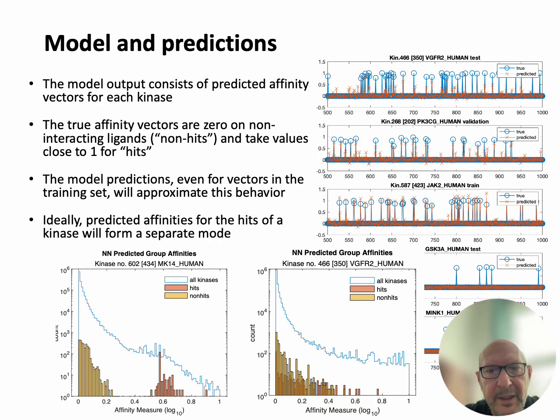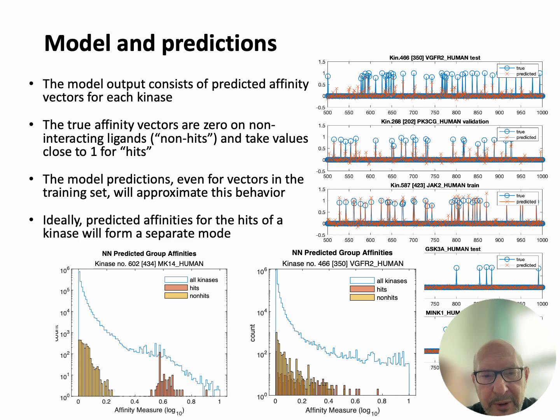The plot on the right shows examples of spectra with known and predicted affinity values for individual kinases. The x-axis is the ligand index. Non-hits, that is ligands that are not known to interact with a given kinase, have exactly 0 recorded affinity. Hits have true affinities close to 1. The predicted affinities are noisy, but in most cases the distribution of affinities of hits and non-hits are different, with hits in a higher range.